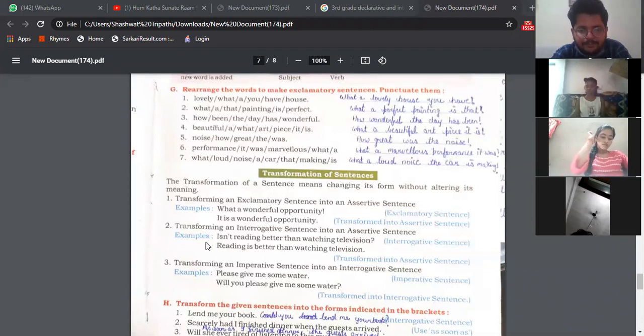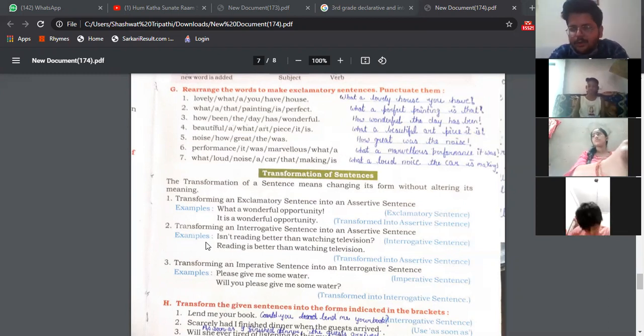The first point written here is transformation of an exclamatory sentence into an assertive sentence. How can you transform it? Very easy. What a wonderful opportunity. How will you write? It was a wonderful opportunity.